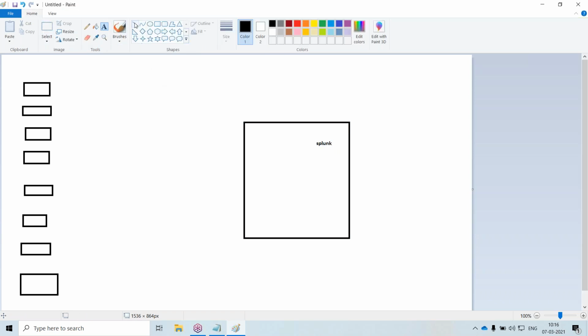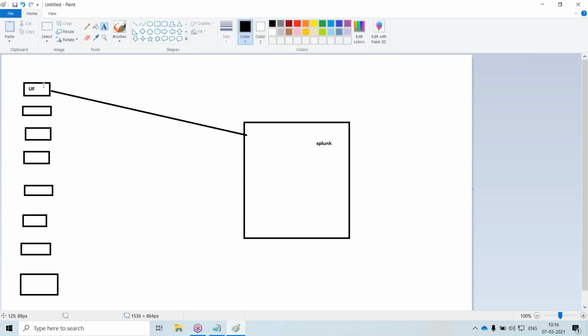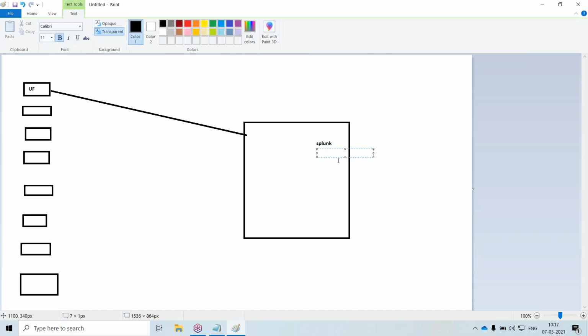What will Splunk do? There will be one agent basically. If you want to send logs from one system to another system, there needs to be an agent installed. The agent is called the universal forwarder. It is a lightweight program or software that is installed on your source machines. This universal forwarder will send the logs, whatever you configure, to your Splunk indexer. There is one component called the indexer.